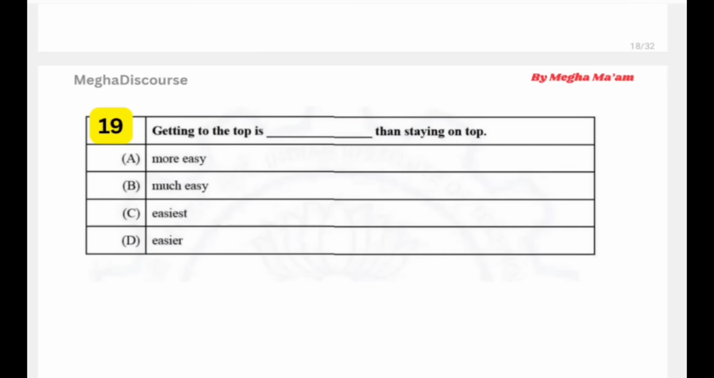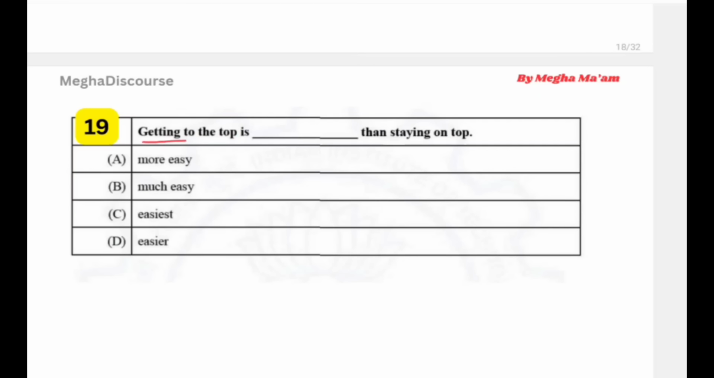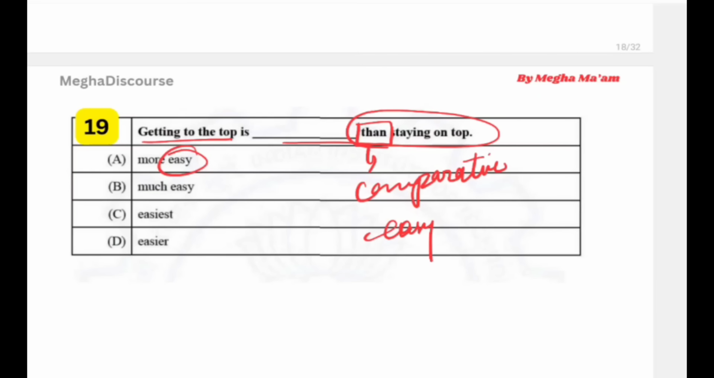Now the next question we have, question number 19. Getting to the top is dash then staying on the top. So this is our question. Getting to the top means if you are remaining on the top, is dash, we have to fill the form of easy, then staying on the top. So as we know, this is then. It means comparative. So in comparison, what is the form of easy? It is not more easy, not much easy तो होता ही नहीं है. Easiest is the third, that is superlative degree, and easier is the second, that is comparative degree.